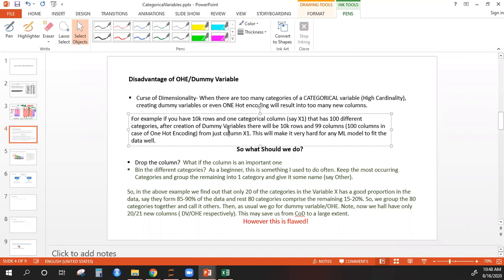Okay, so you will have around 7 or 8 new columns, and plus 3 or 4 other columns that were present in the data. So you will end up having around 10 columns for 10,000 rows, which is quite good. So no longer you will face the curse of dimensionality. 10,000 rows and 10 columns after creating dummy variables. So you are good. Okay.